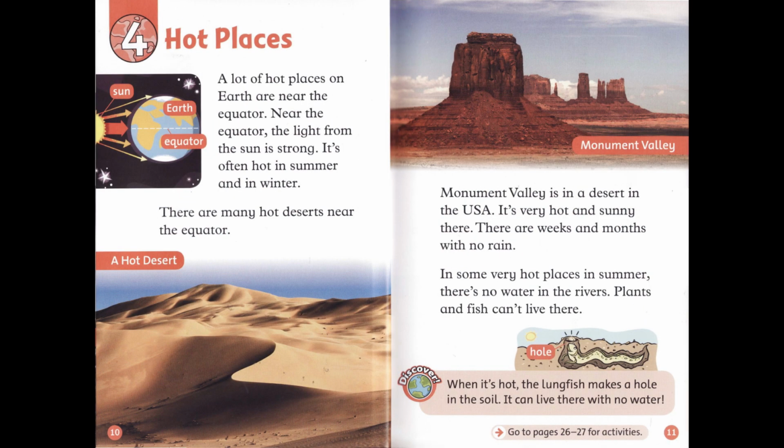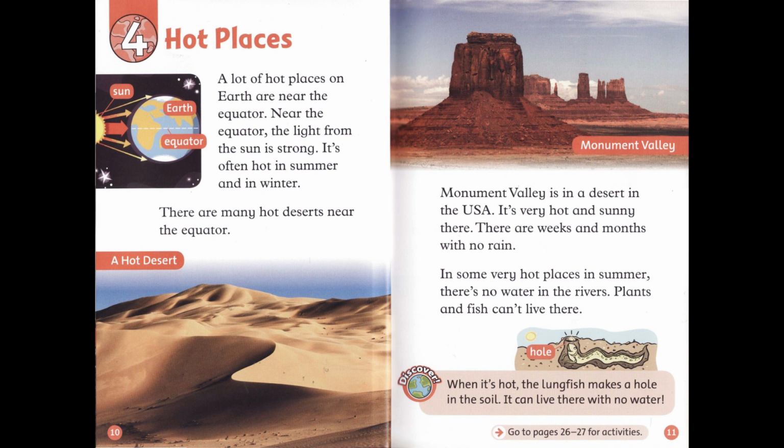Chapter 4. Hot places. A lot of hot places on Earth are near the equator. Near the equator, the light from the sun is strong. It's often hot in summer and in winter. There are many hot deserts near the equator. Monument Valley is in a desert in the USA. It's very hot and sunny there.